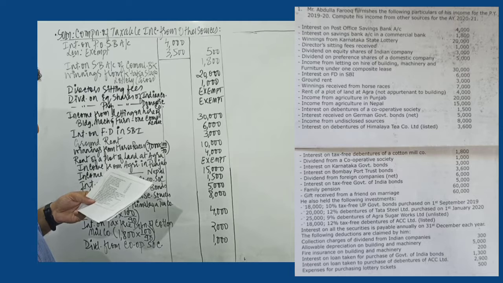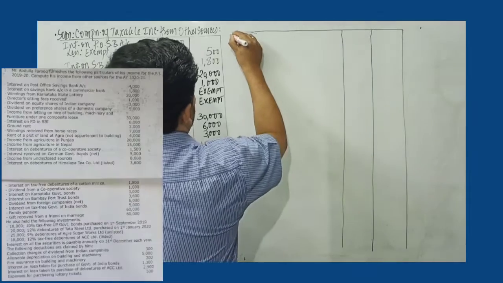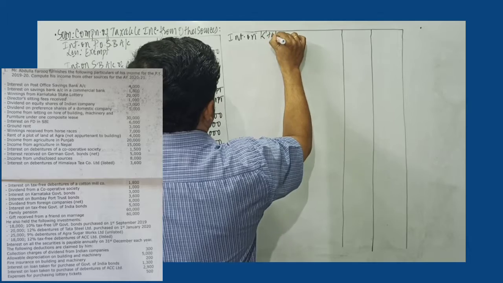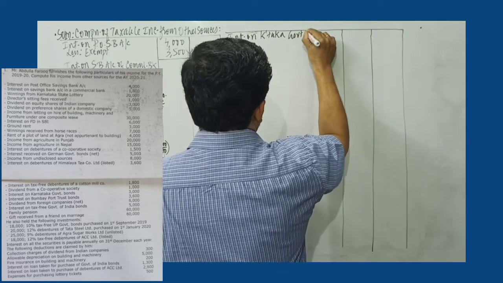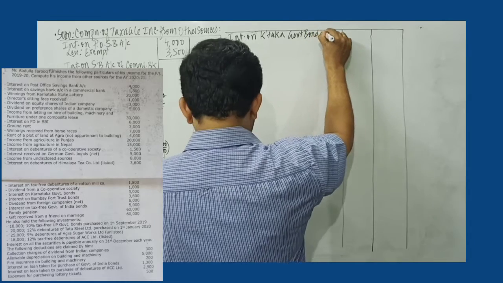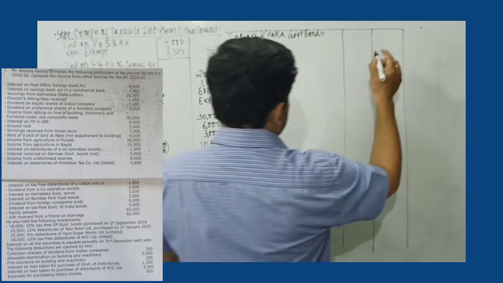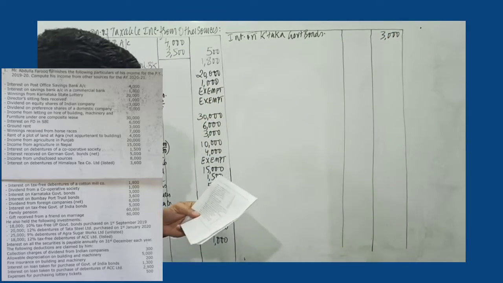Next we have interest on Karnataka government bonds. That is also fully taxable. I will record that on the other side. And as far as government bonds are concerned, no tax is deducted at source. So no TDS, so 3,000 in the outer column.